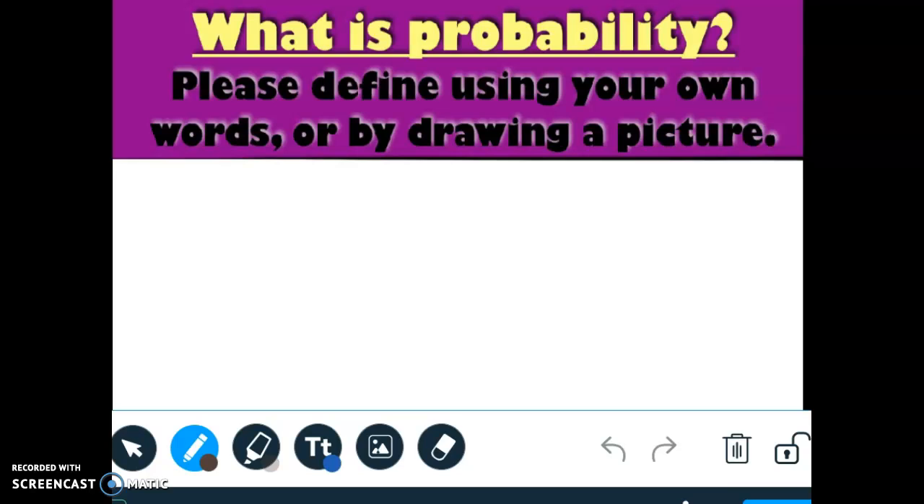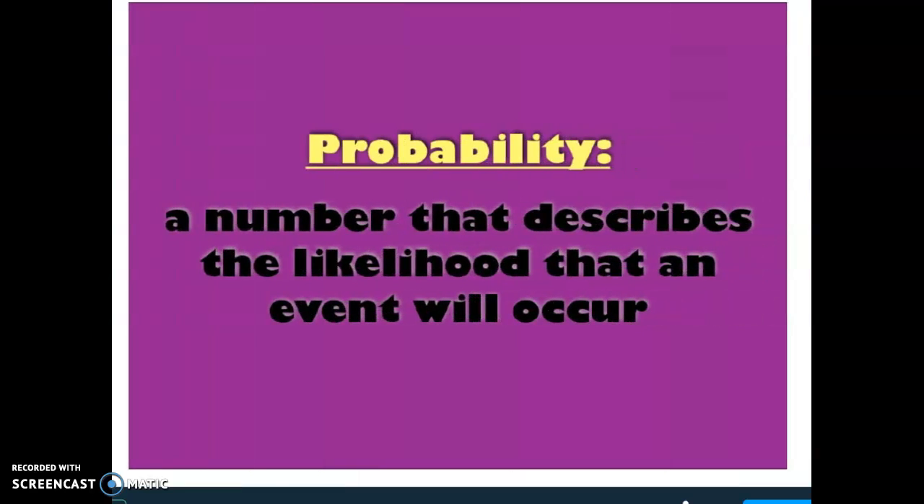What is probability? Please define using your own words or by drawing a picture. Probability is a number that describes the likelihood that an event will occur.